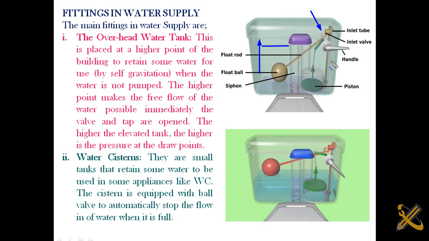So basically, this float ball is also called the ball valve. This ball valve, or float ball, controls the flow of water into this cistern. So that is that about that.